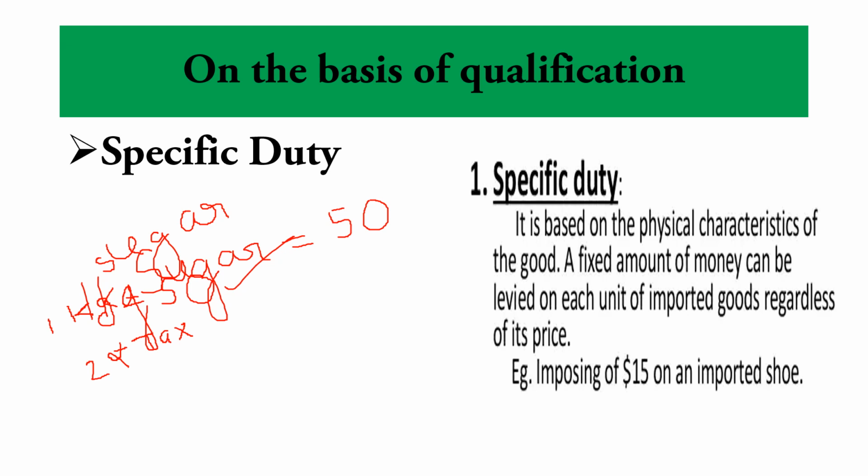So if I want to buy 5 kg of sugar, the tax on that will be rupees 10, right? Here we are ignoring the rate of the sugar. So if the government is charging tax on the physical characteristic, it is called a specific duty.